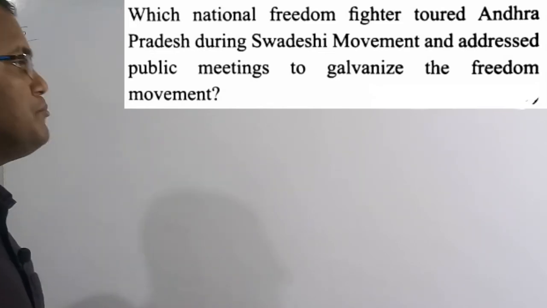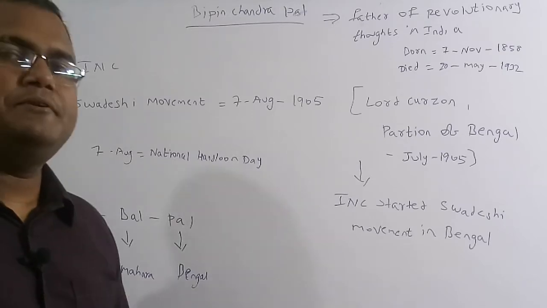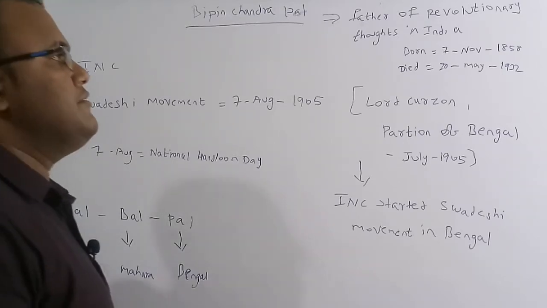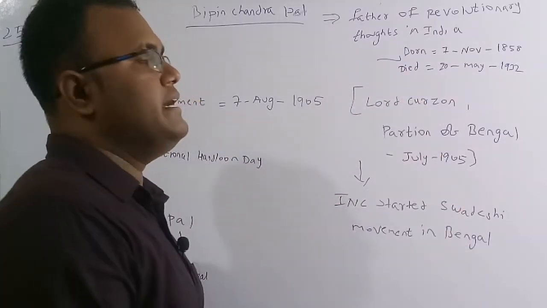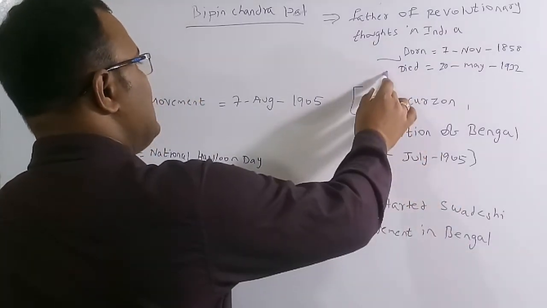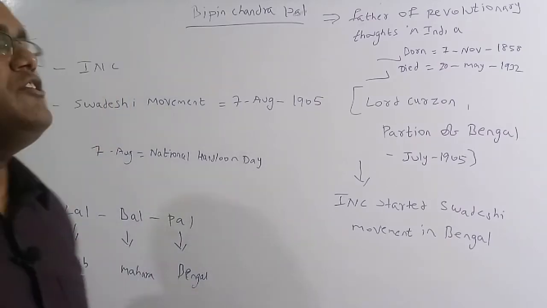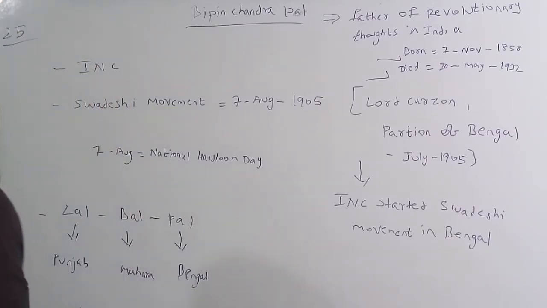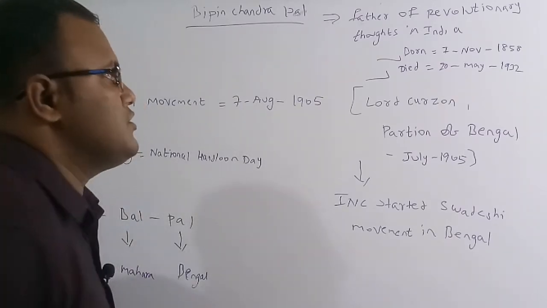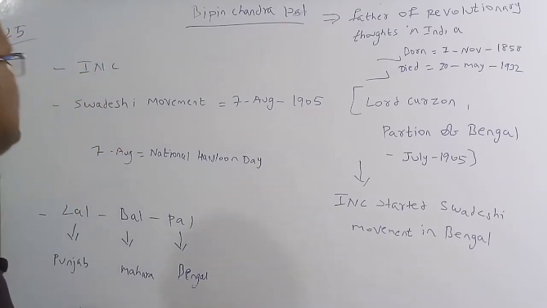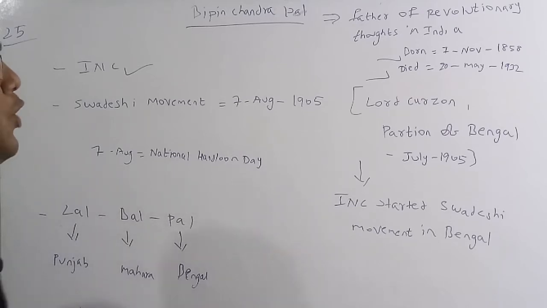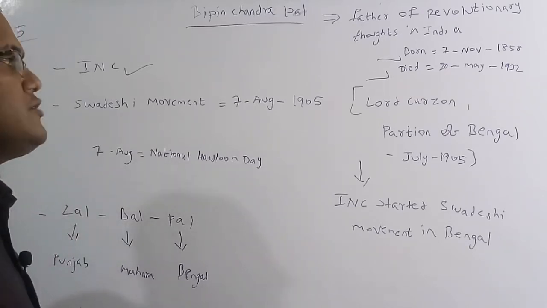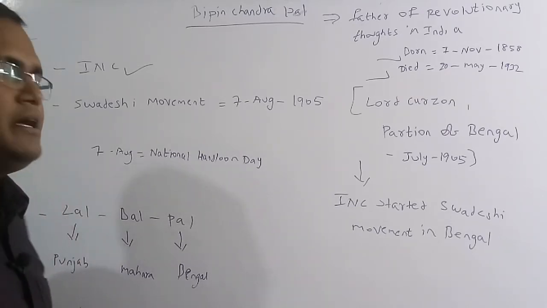Let's discuss some more facts about Bipin Chandra Pal. He was born on 7th November 1858 and died on 20th May 1932. He is called the father of revolutionary thoughts in India, and he belonged to the Indian National Congress.